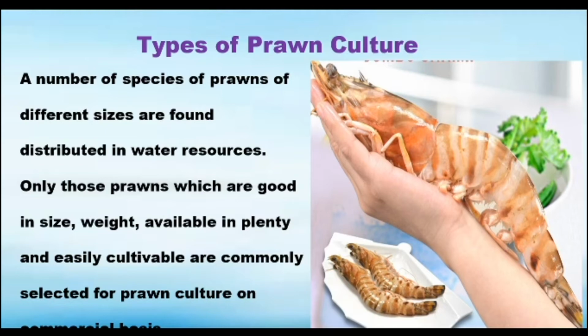The prawn should be in big size, so we have to provide that. Even so, we have plenty of prawns in good size, so we are able to select and cultivate.